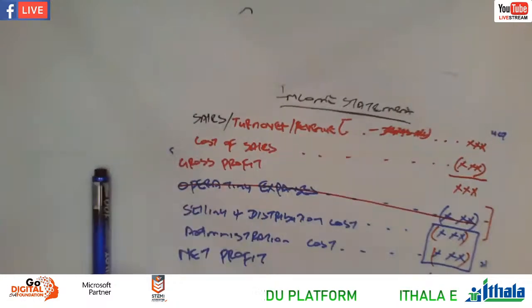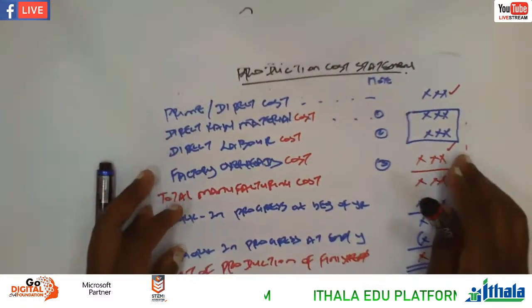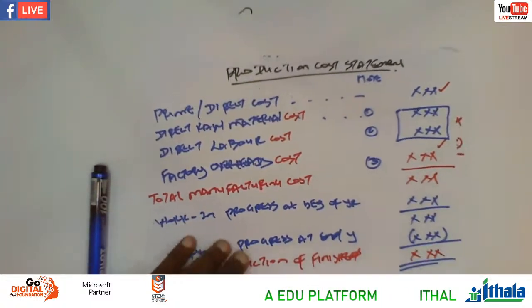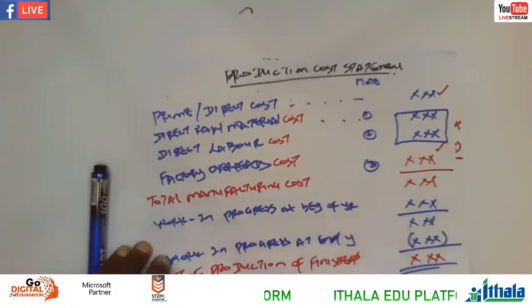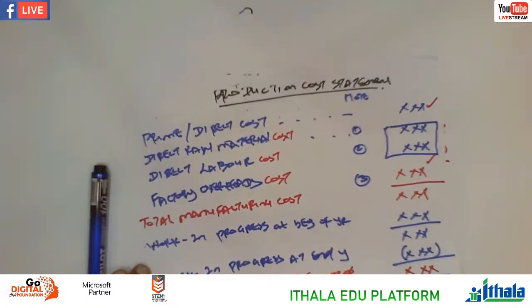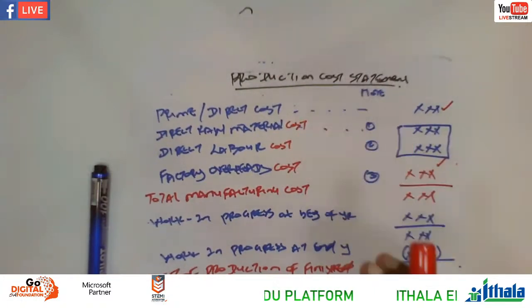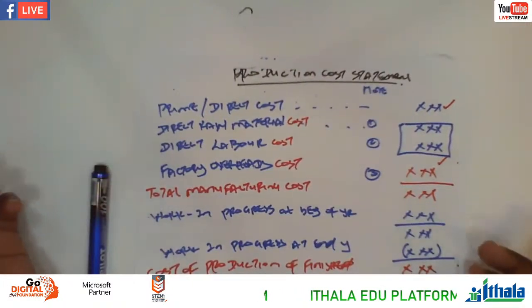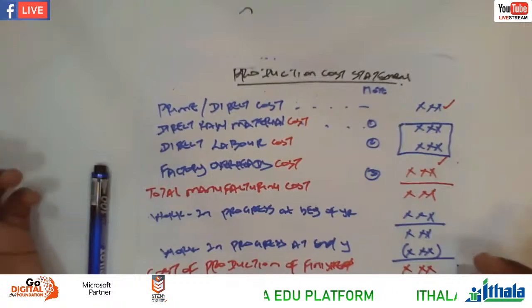Okay, let's say this is our work that we did at the beginning, production cost statement. Sometimes they can say, calculate a prime cost per unit, calculate direct raw material per unit, which means each product, which means one, right? So you'll be given a number of units produced.